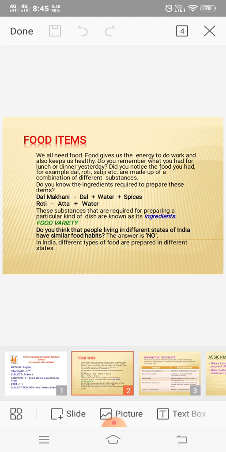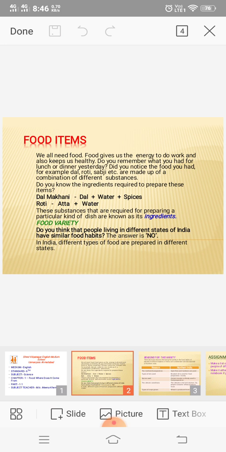As we all know, food is essential for life. We cannot live without food. We all need food as food gives us energy to do work and keeps us healthy. Tell me now, do you remember what you had for lunch or dinner yesterday? For example, we have dal, rice, sabzi, roti, etc.